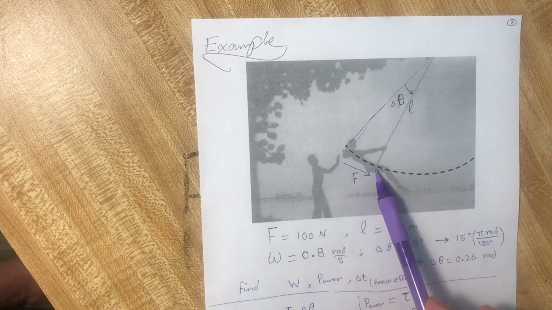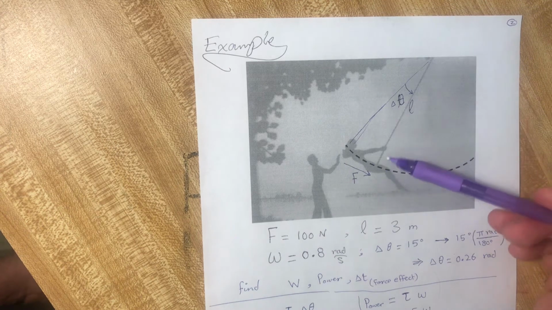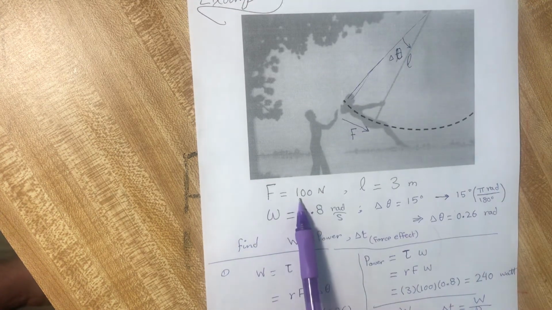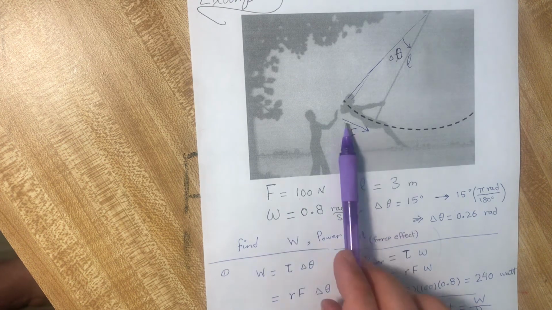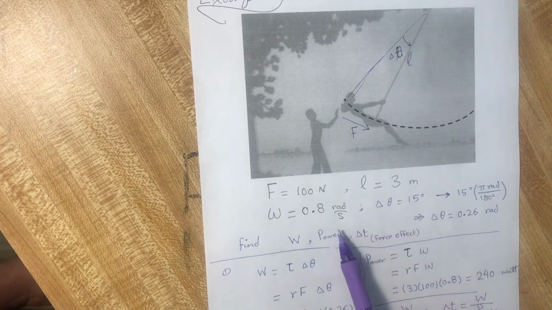He is pushing from here to here. The length of the rope is L. The force of the man is 100 newtons. The angular velocity is 0.8 radians per second. The length of the rope is 3 meters.